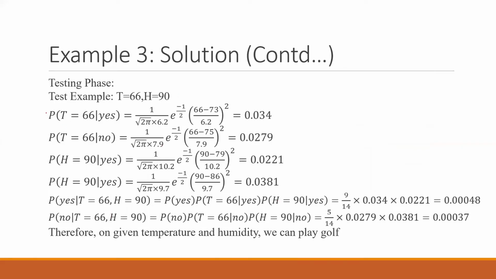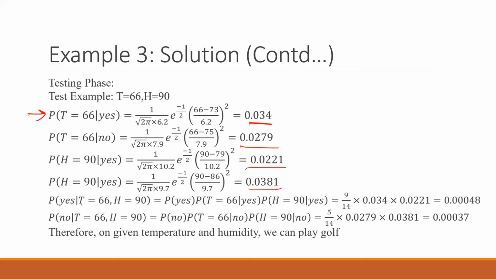So now let's see the probability for T equal to 66, yes. If you put the formula, you will have the value 0.034, and for no you have the value 0.0279. Similarly, these two values have come for humidity.